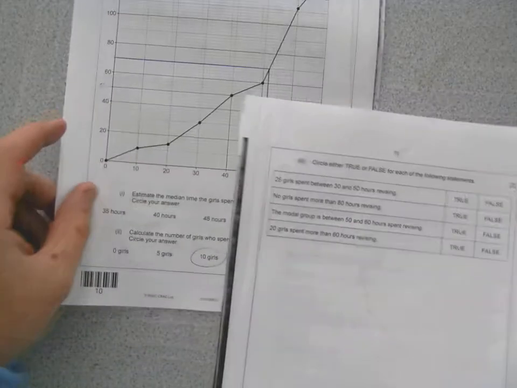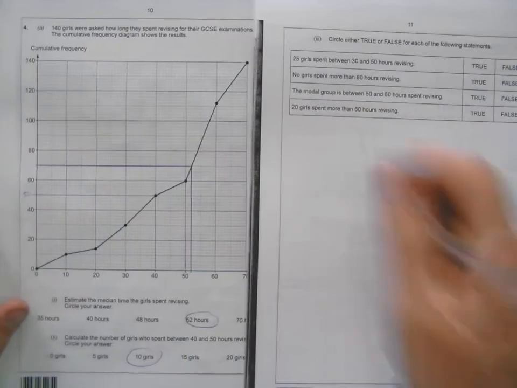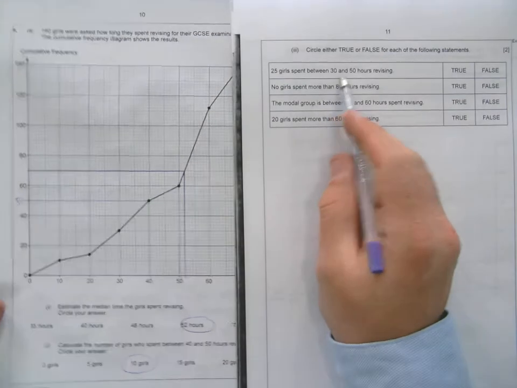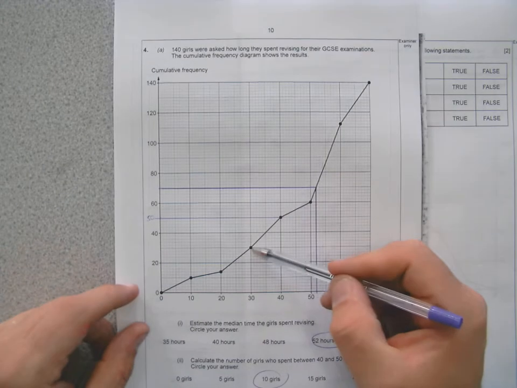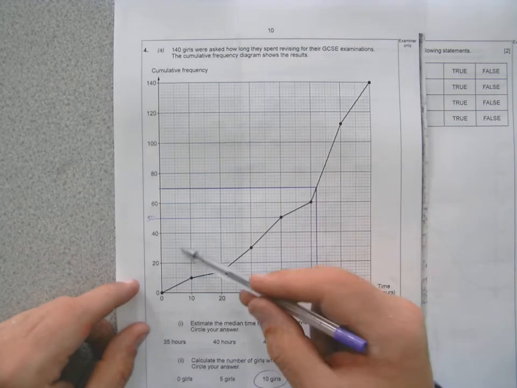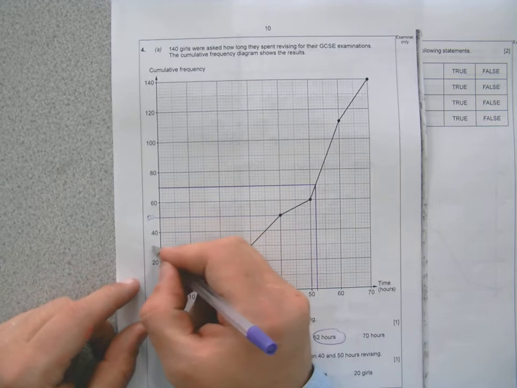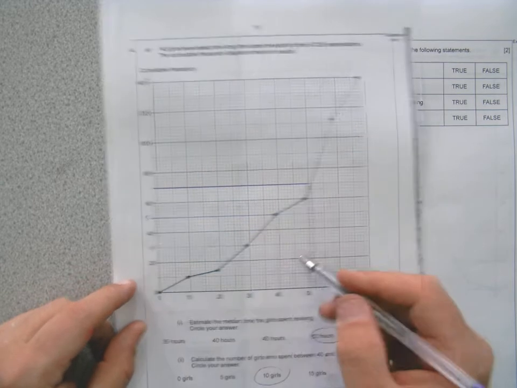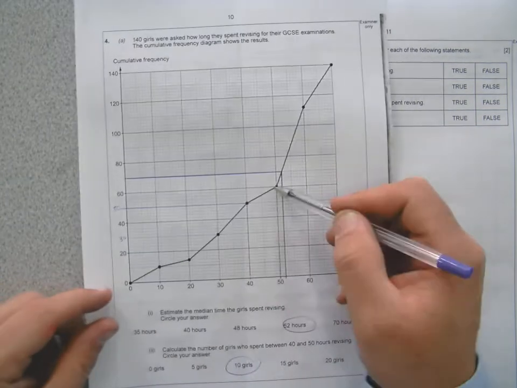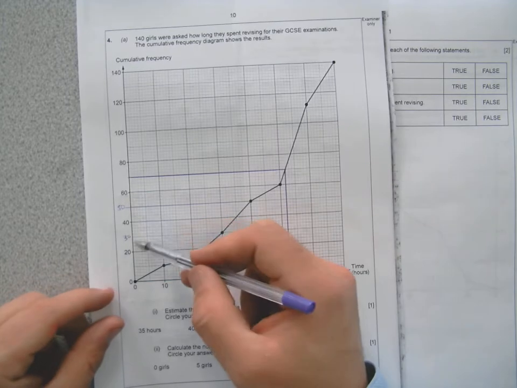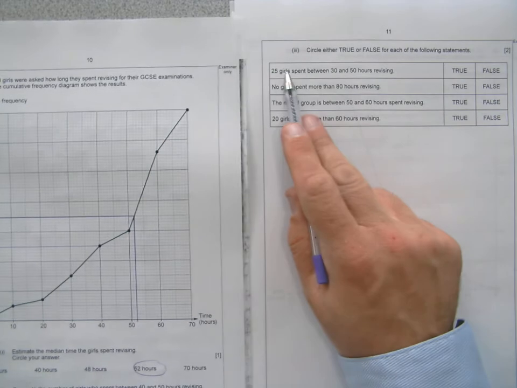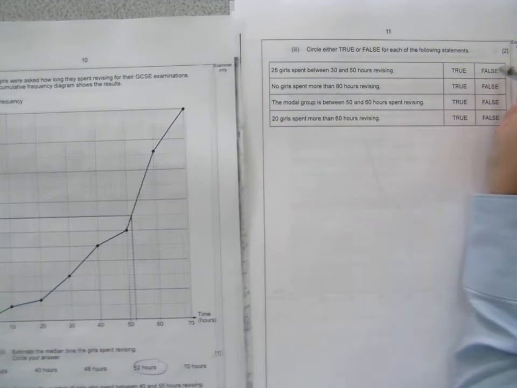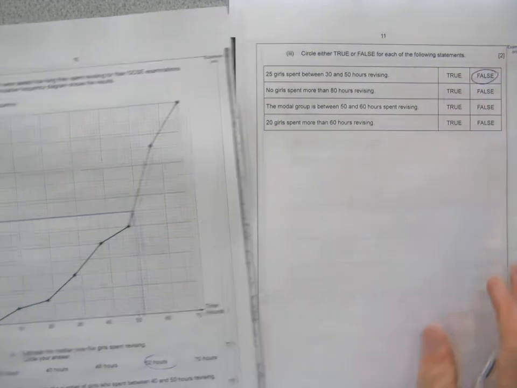Okay, question 3 then. It says circle true or false for each of these. So, 25 girls spent between 30 and 50 hours revising. Let's have a look at that. At 30 hours, we've got 30 there. Then at 50 hours, there were 60. So the difference between 30 and 60 is 30, and they said 25. So no, that's false. You'll circle false.